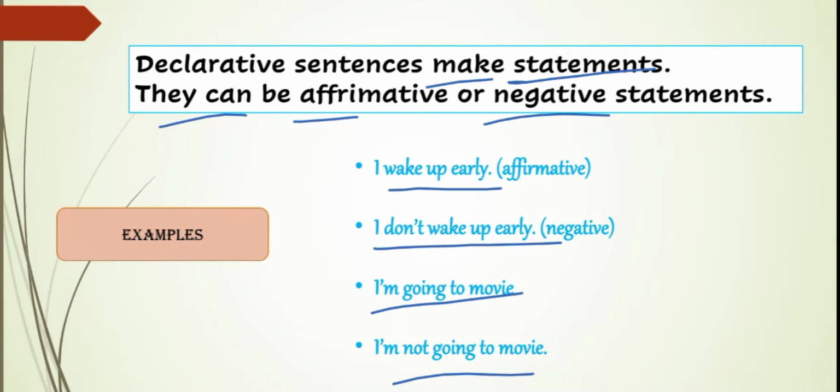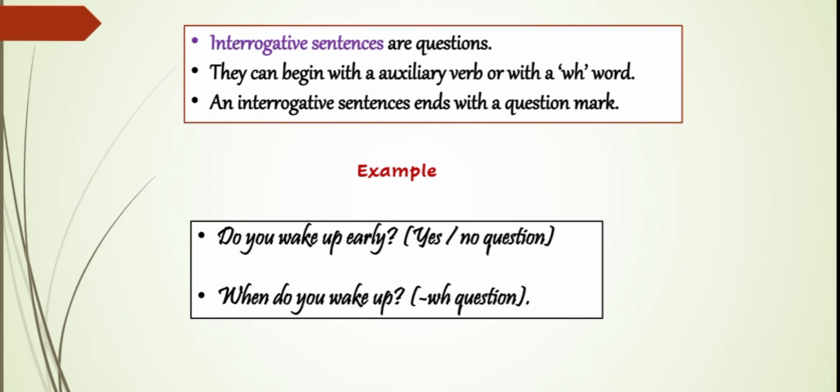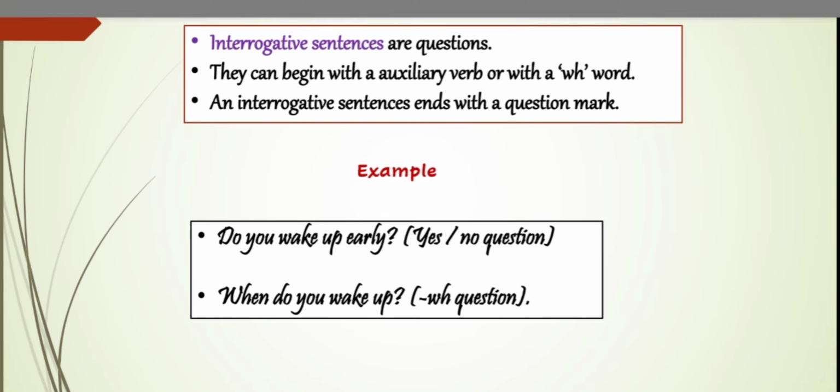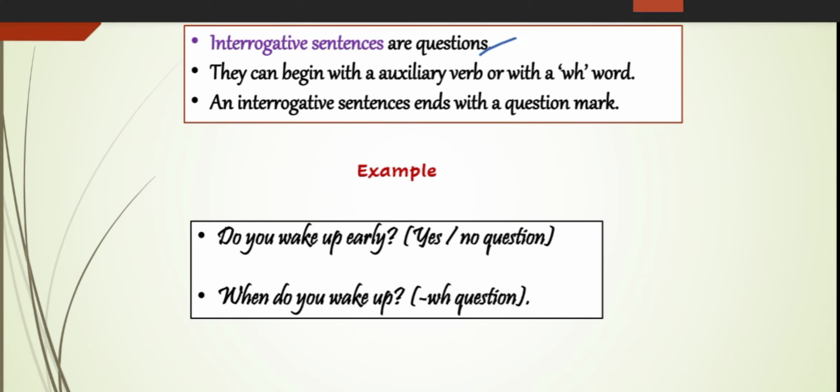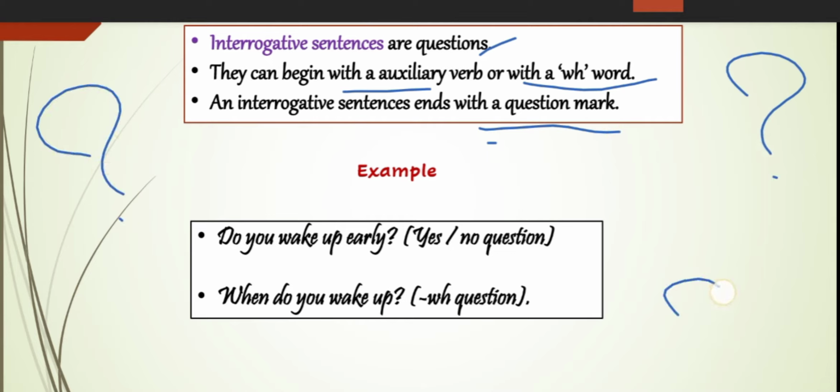We'll see interrogative sentences. What are interrogative sentences? Interrogative sentences are questions. They can begin with an auxiliary verb or with a WH word. An interrogative sentence ends with a question mark.